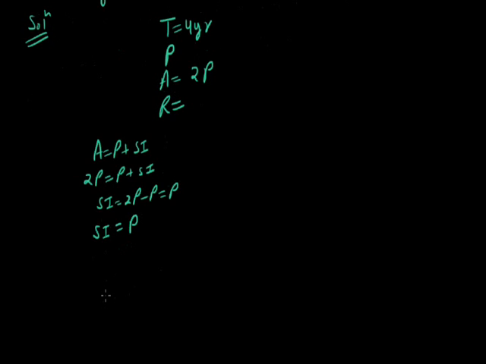So, we know that the formula for simple interest is PRT by 100, and that is equal to P. Now put the values. In place of P I write P, in place of R I have to put R. Time is given to us, that is 4, we put 4 by 100 is equal to P.